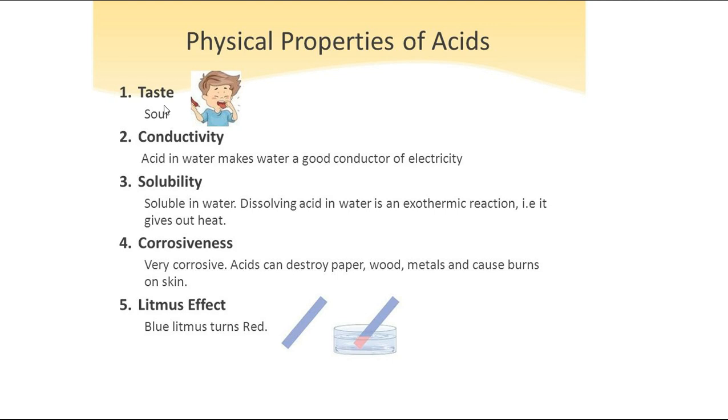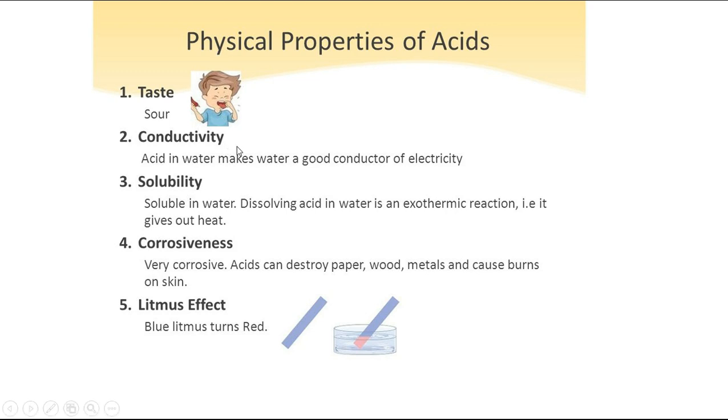All citrus fruits like oranges, lemons and some other fruits have a sour taste, and they even have acid content in them. So this is the first property of acids.